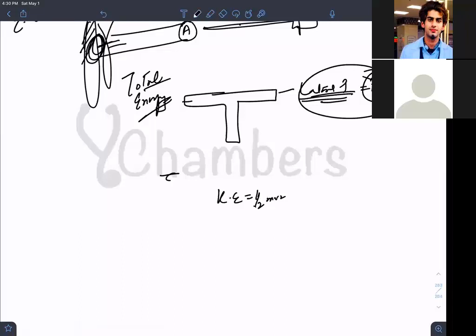Half of mv square, where m is the mass and v is the velocity. So the difference between these two pressures will be because of the kinetic component, isn't it? It will be because of the kinetic component. So what does Bernoulli's principle say?